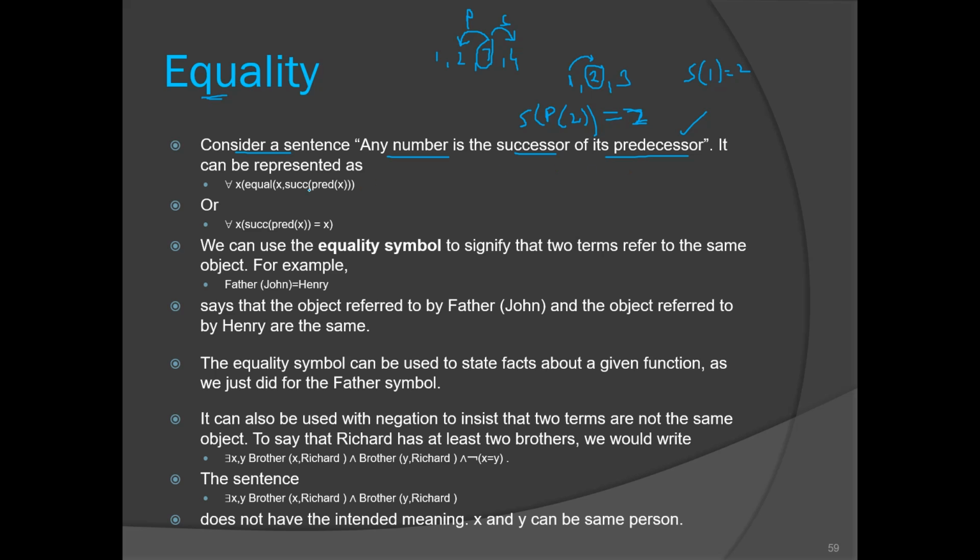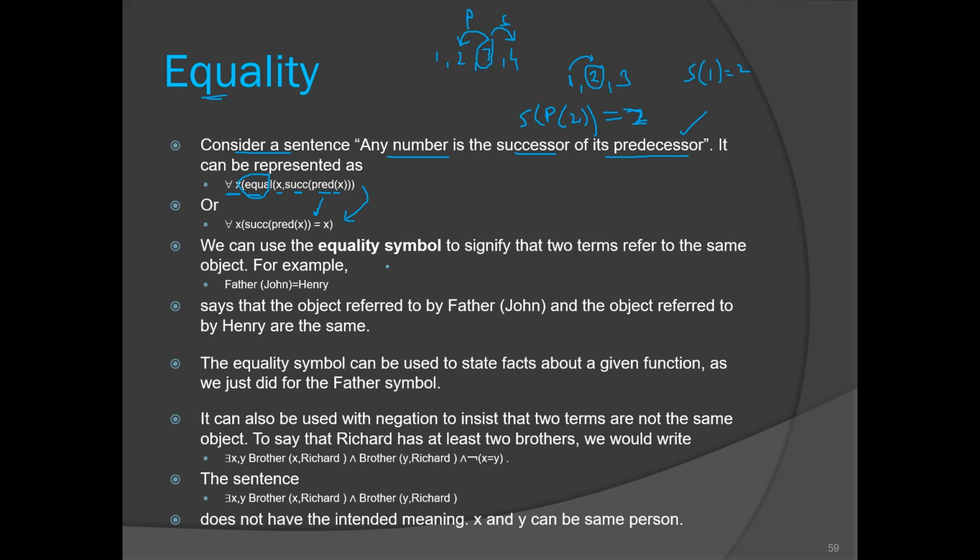Now it can be represented as for all x. Here the universe of discourse is numbers. So for all numbers, we have an equal function here: x is equal to successor of predecessor of x. Instead of an equal function we can use the equality operator. So this sentence can be written as for all x, successor of predecessor of x equals x. So you can use the equality operator.